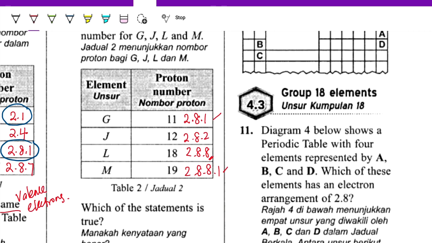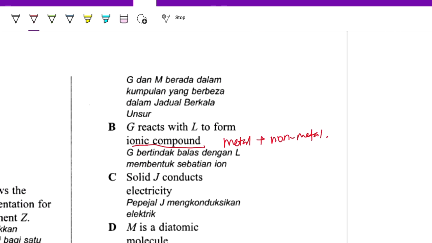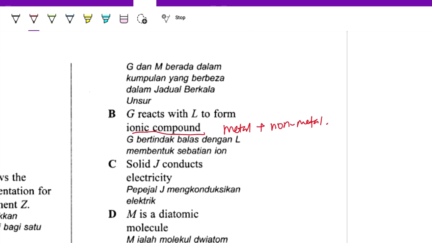Noble gases have 8 valence electrons. It's very stable, which means it won't react with other elements. So this B is also wrong.